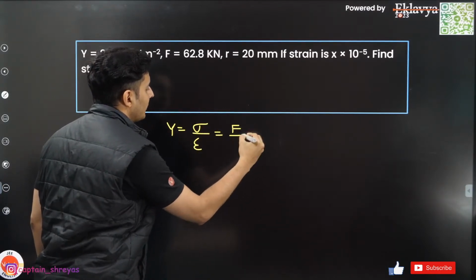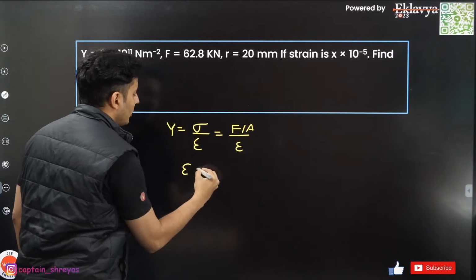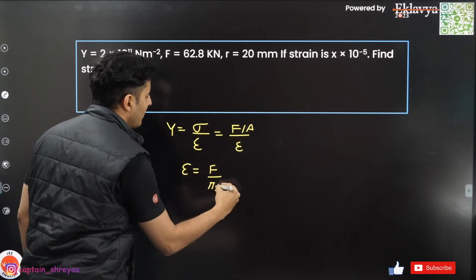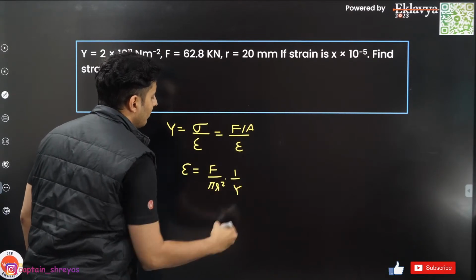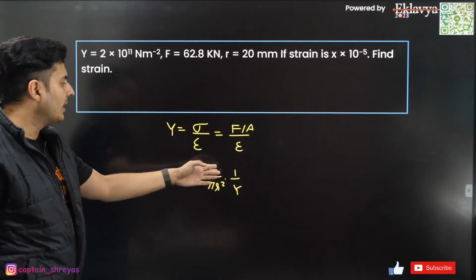Stress is force by area, by strain. So strain will be force by area. Area is pi r square, and Young's modulus will come below. Substitute each and everything, you'll get the answer.